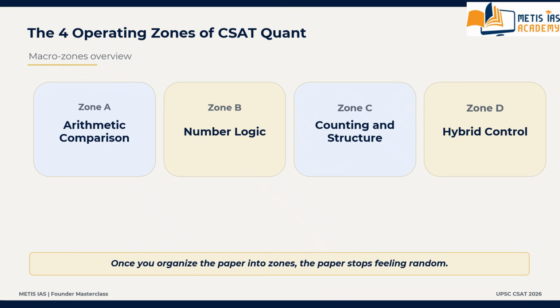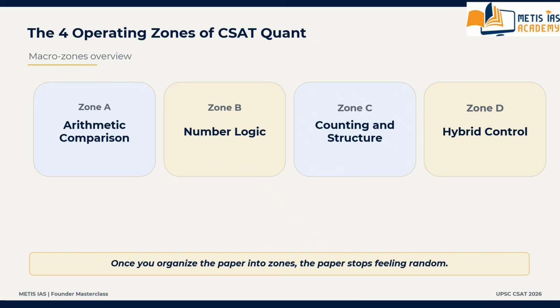Moving to zone C, that is counting and structure families. This zone includes questions where the student must handle arrangements, valid cases, restrictions, and spatial structure. What are the families?